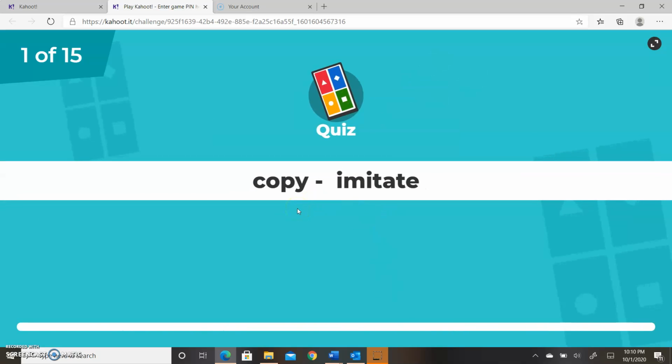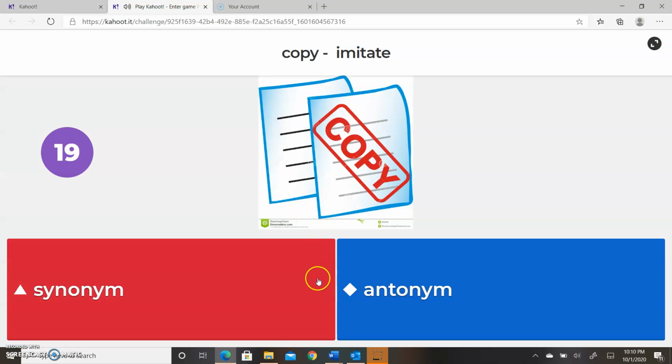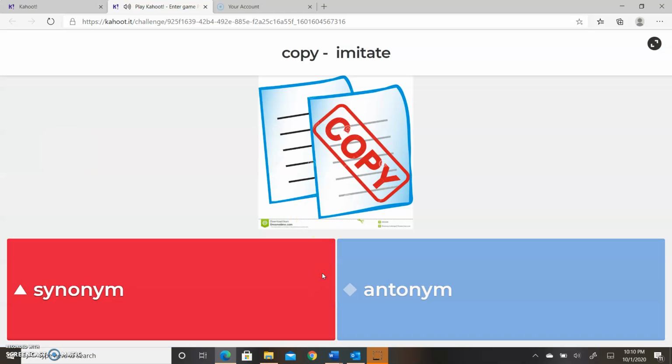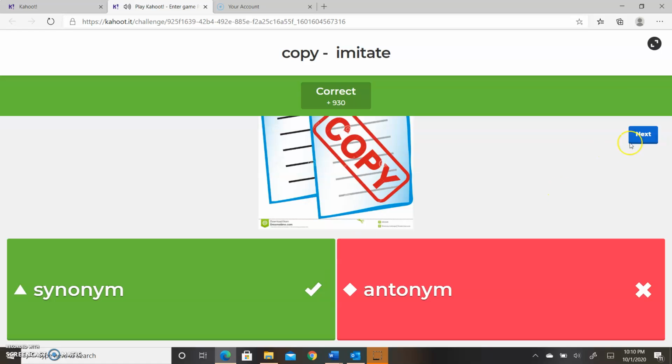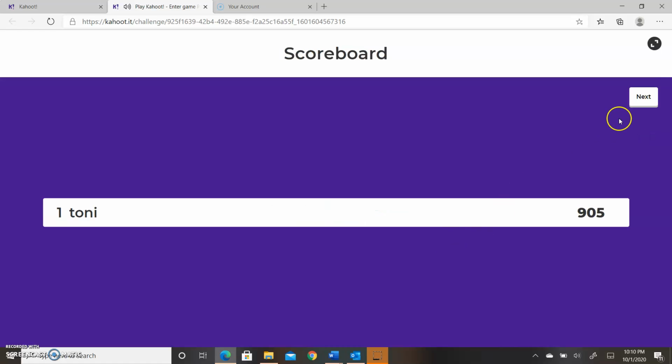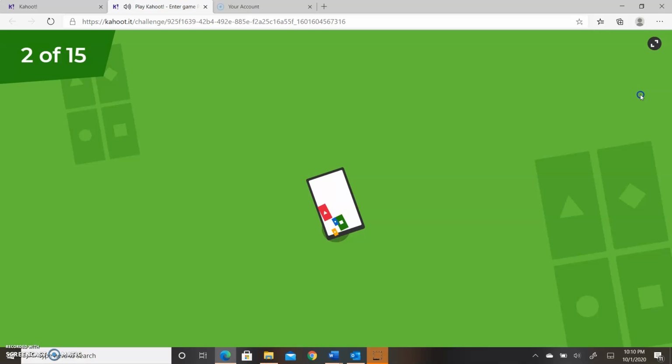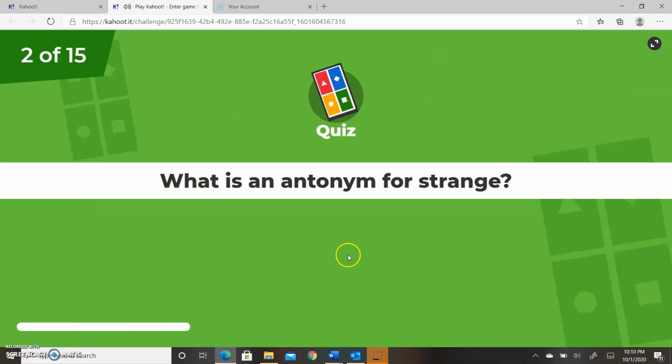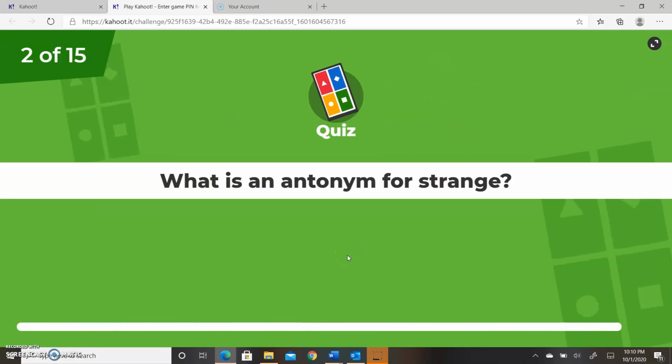They're asking, is this a synonym or an antonym? Alright, I'm going to go to the next one. Oh, and I only see my score right now. What's an antonym for strange?